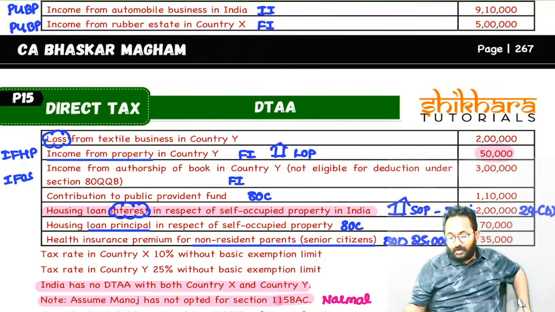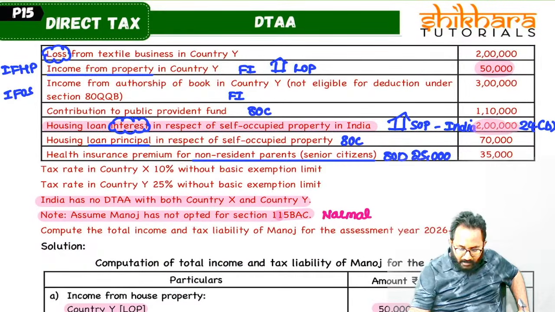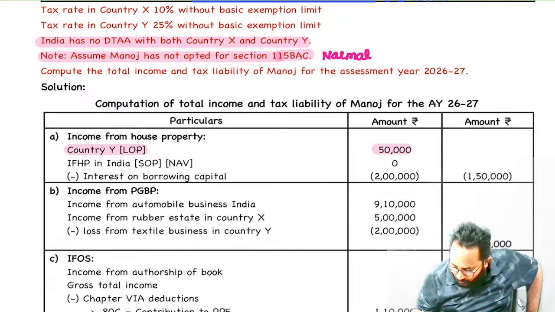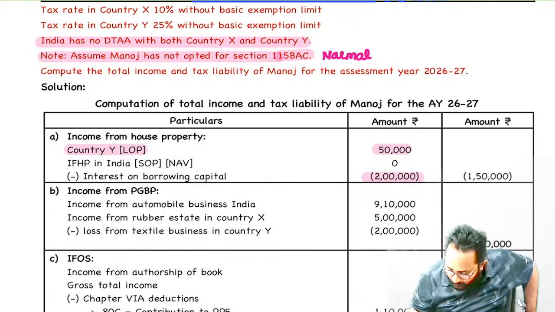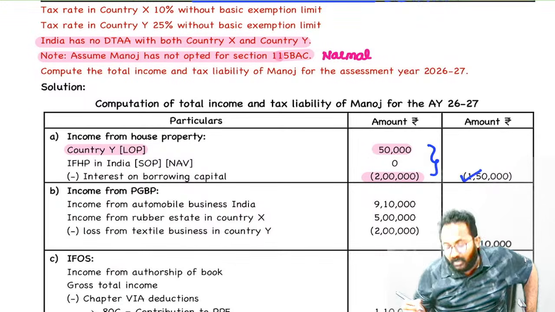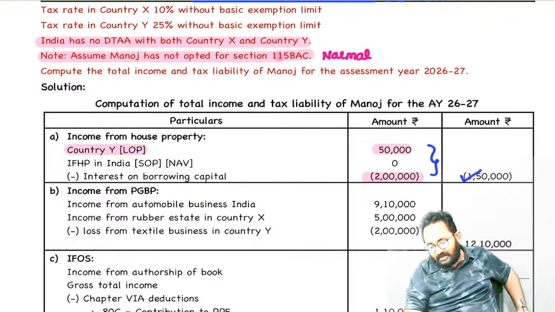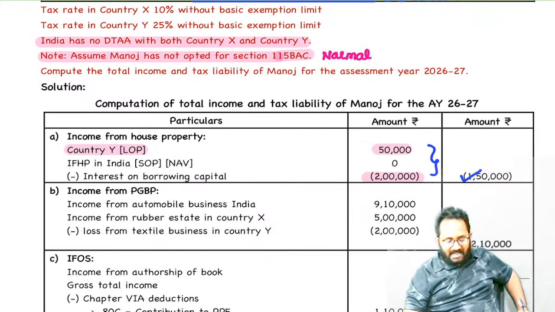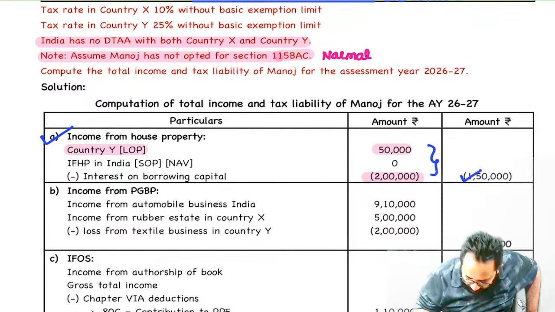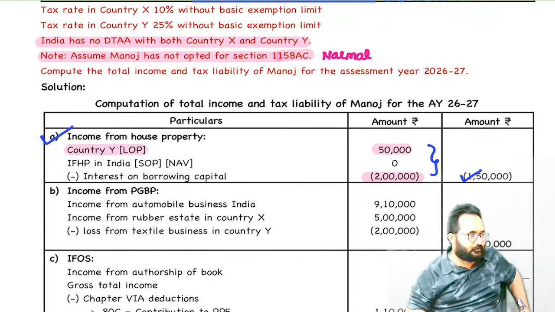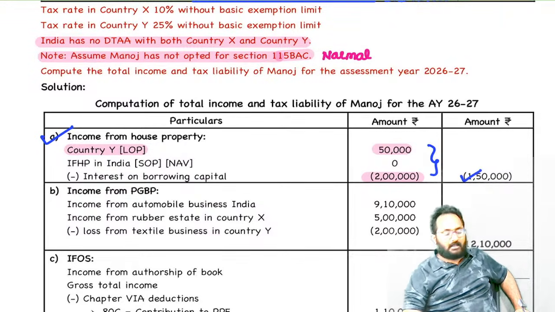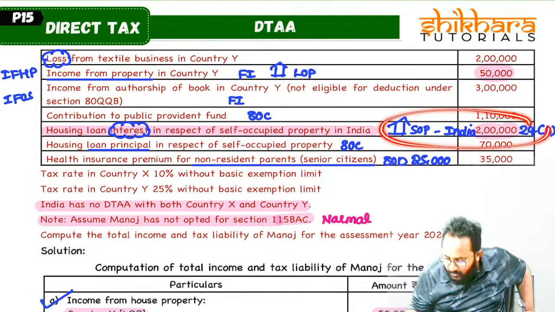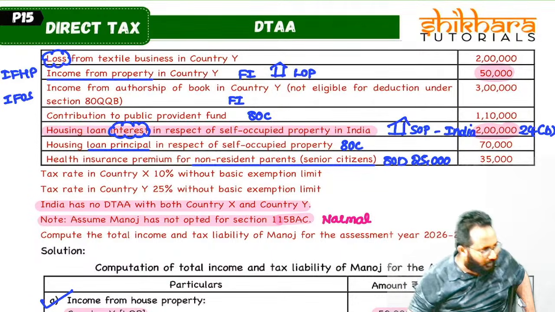Interest on borrowed capital, maximum how much can we take? 2 lakh. Finally, in one house you have a profit, in another house you have a loss. After doing set off, what is the loss from house property? 1,50,000. Understood how we computed the house property first of all? Yes, indirectly by using this point we have to identify there is another house property also.